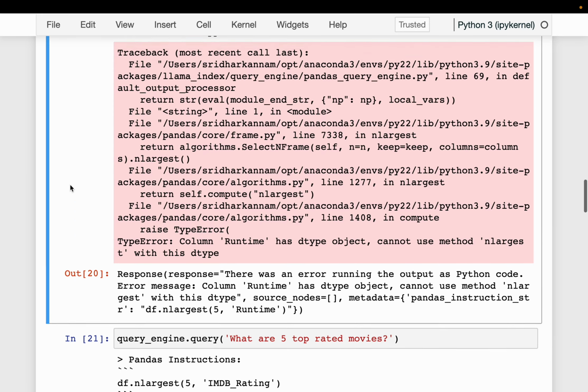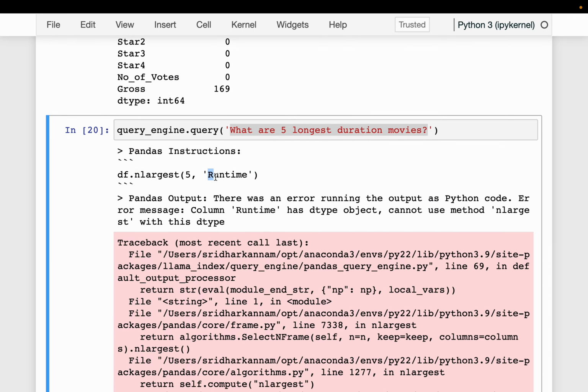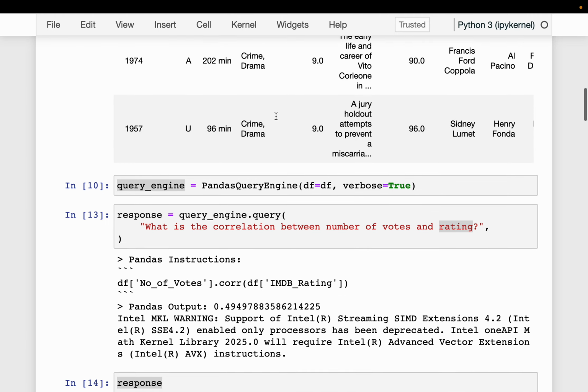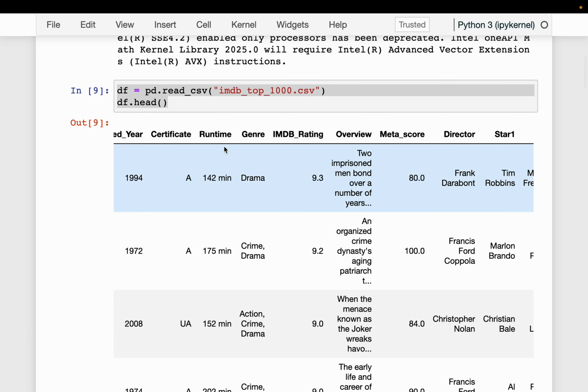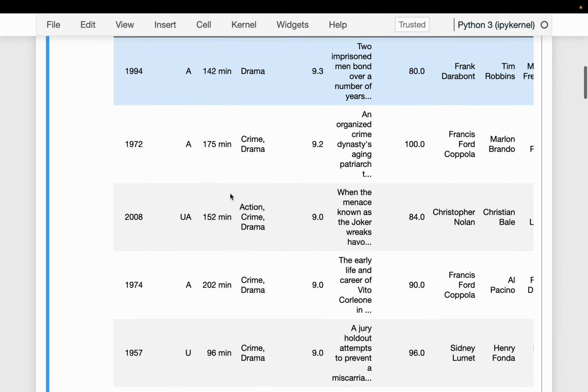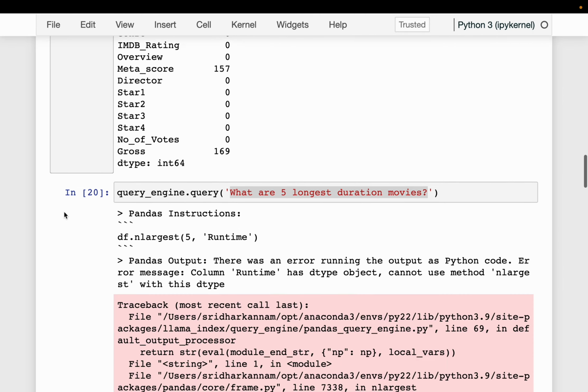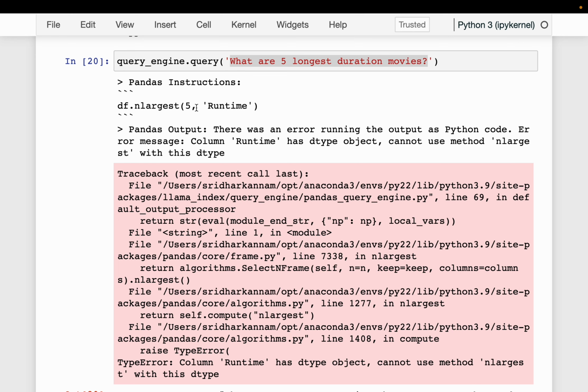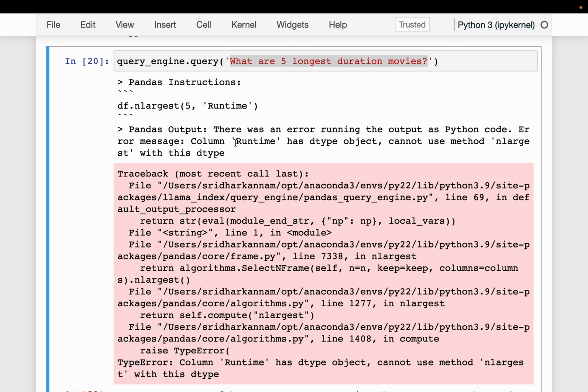And okay, so here is the thing. Since this runtime variable is an object, a type object because we have this string "min", it is unable to compute. It is saying the runtime data type is of type object, not some int or float. Okay.